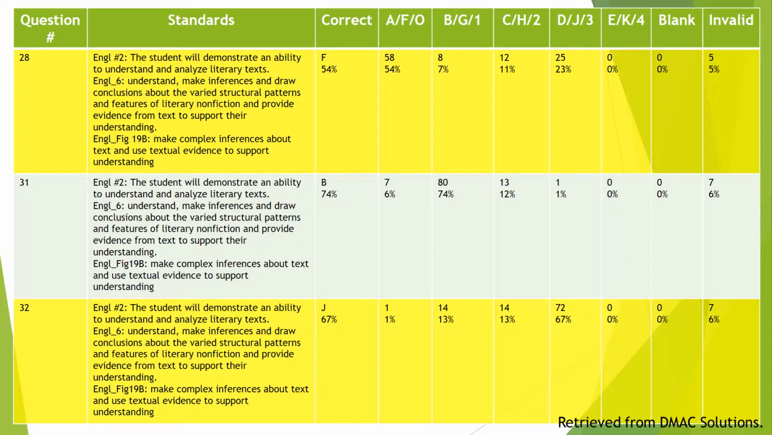Now on these next questions, 28 and 32, you may notice the yellow highlight. This is due to the fact that the yellow indicates mastery below 70%. So on this 19B standard, the students for this question scored 54%, and the other question, question 32, 67%.